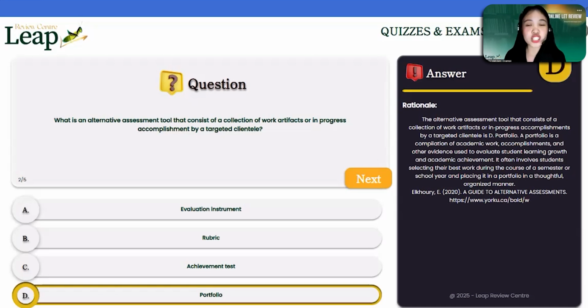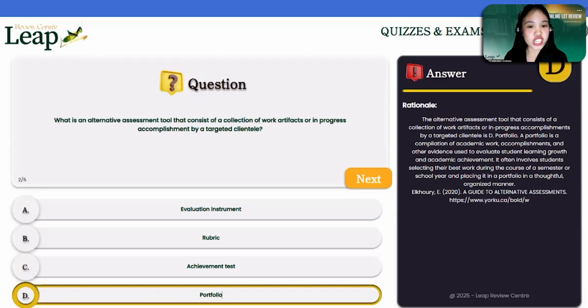For evaluation instrument, just remember these are the tools that you are using to judge the worth of a student project or performance. So you can either make use of traditional or authentic or alternative assessment. For letter B, rubric. So rubric is very important, specifically if you're making use of authentic assessment, because rubric contains the criteria for judging a student's performance.